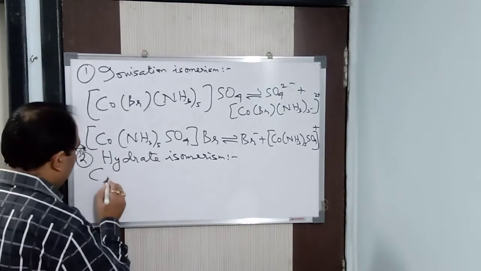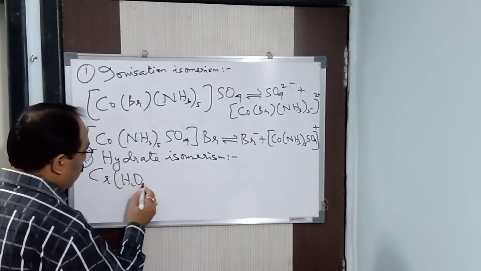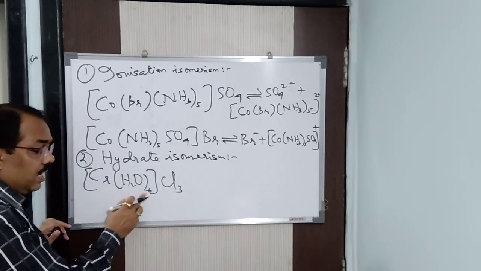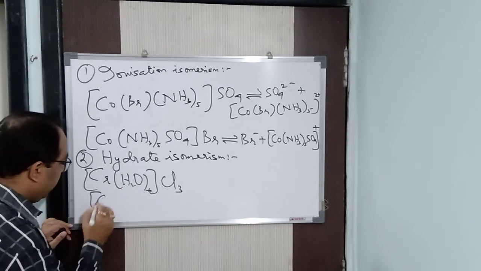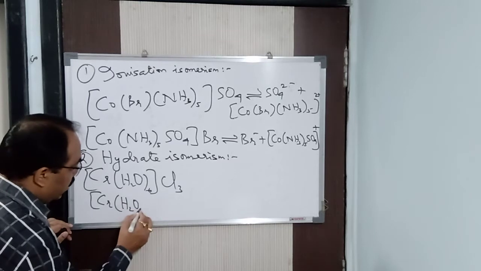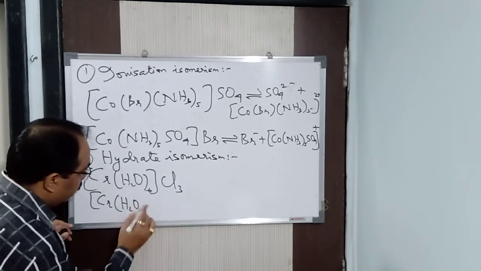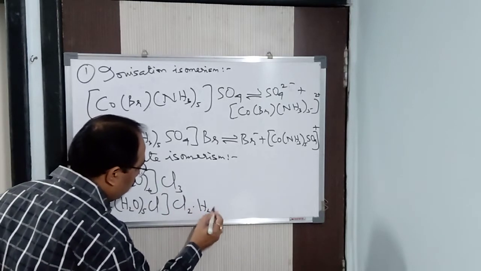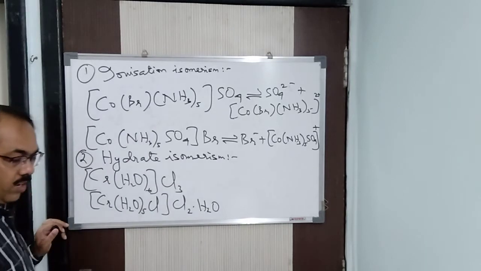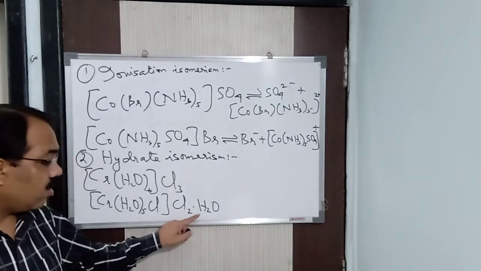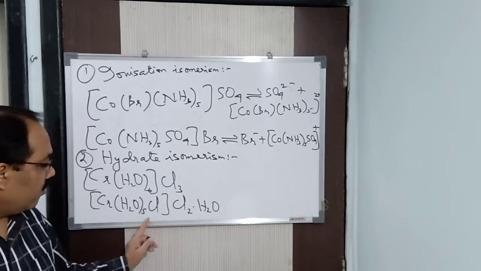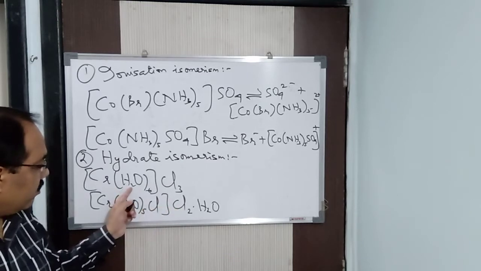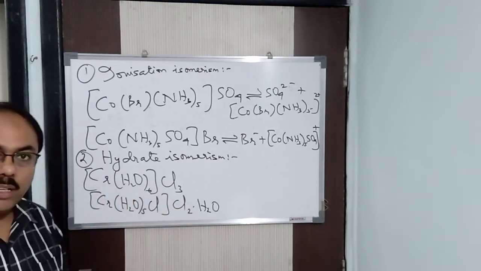Now see here, we can have [Cr(H2O)6]Cl3. Now here the water molecule acts as a ligand. Now I can write it in this way also: [Cr(H2O)5Cl]Cl2·H2O. One water molecule, I took it outside. So when I took it outside, it acts as a water of crystallization. The molecular formula remains the same, we can say that. Clear? Same. Here also 3 Cl, here also 3 Cl, here 6 water, here also 6 water and 1 chromium. Got it? You can also write it in this way.